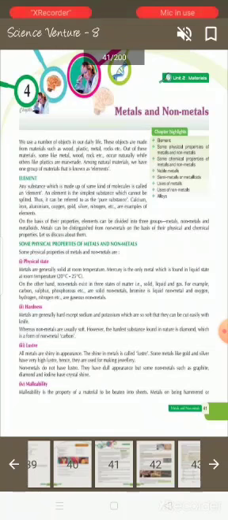Metals are generally solid at room temperature. Mercury is the only metal which is found in liquid state at room temperature, about 20 degrees Celsius to 25 degrees Celsius. On the other hand, non-metals exist in three states of matter, that is solid, liquid and gas. For example, carbon, sulfur, phosphorus, etc. are solid non-metals. Bromine is a liquid non-metal and oxygen, hydrogen, nitrogen, etc. are gaseous non-metals.